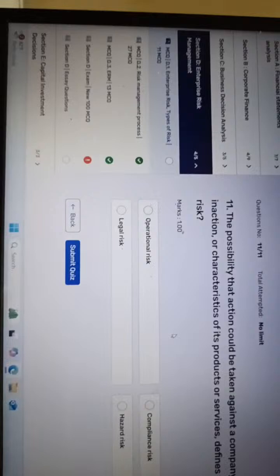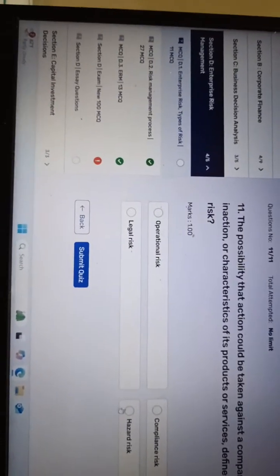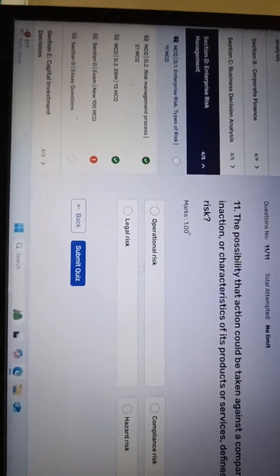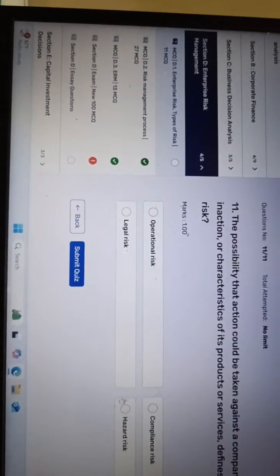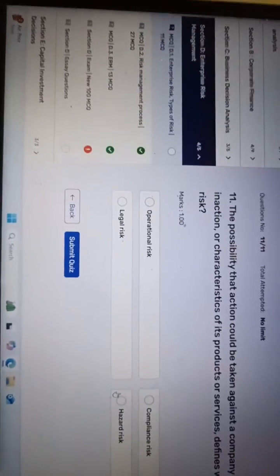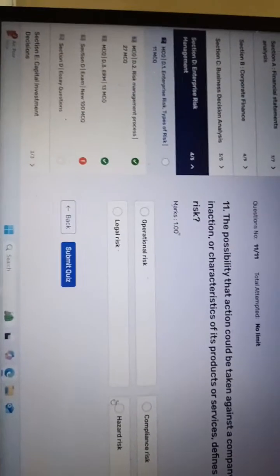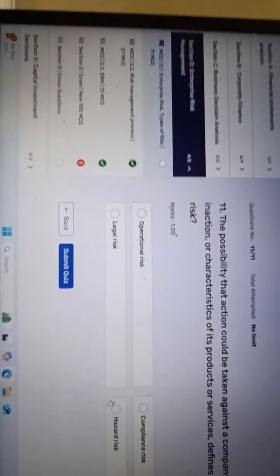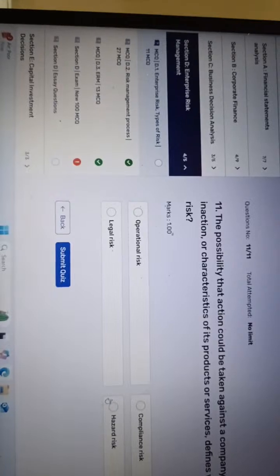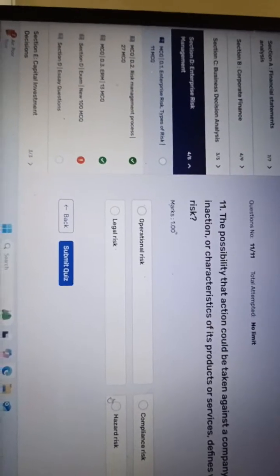And hazard risks, no. Operational risks and hazard risks both are eliminated. Compliance risks and legal risks are the same, but we have to critically analyze this question.